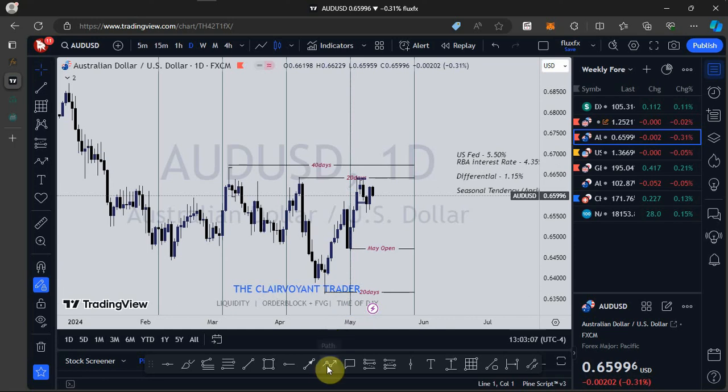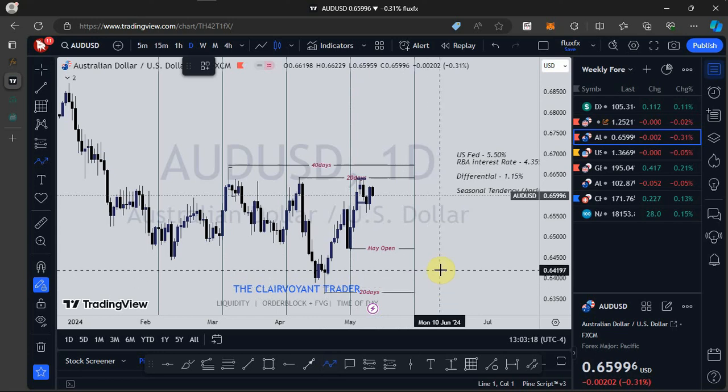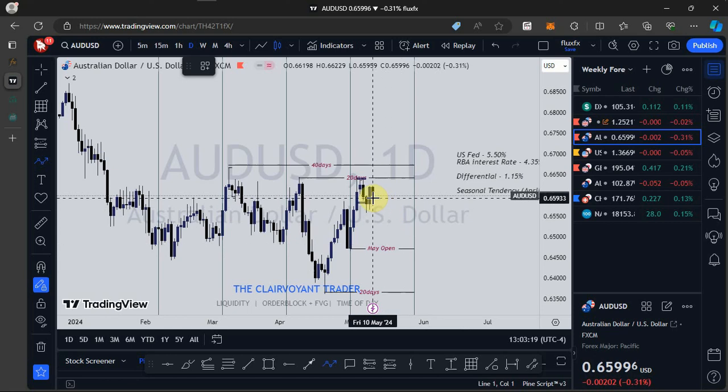So this is what can happen. I'm expecting price to give us a bearish scenario, because I'm seeing a bullish sign on the dollar index. So we can have price push to the upside to take out the previous 20-day high in the form of a liquidity sweep.